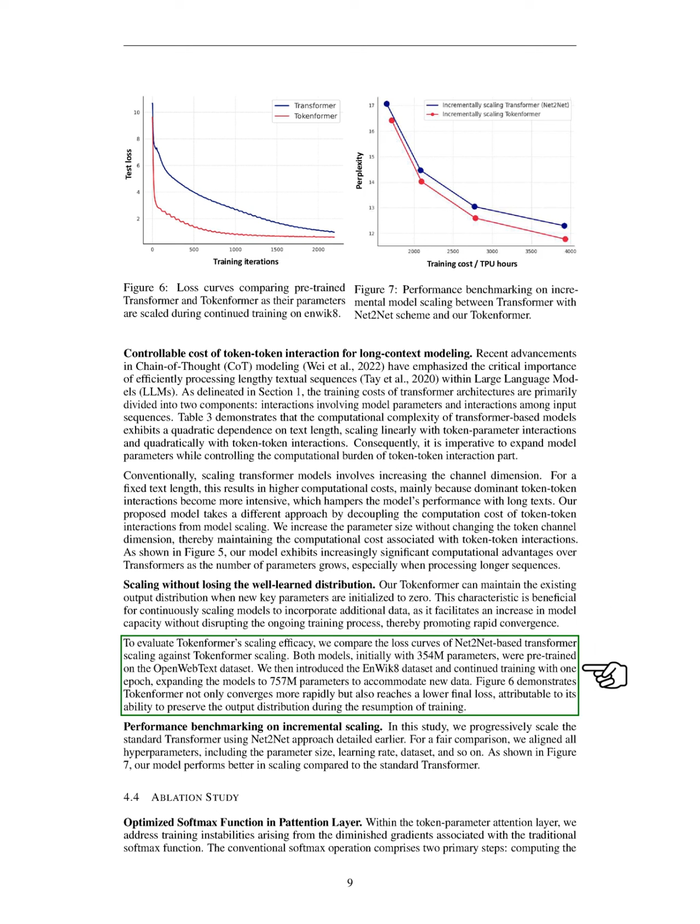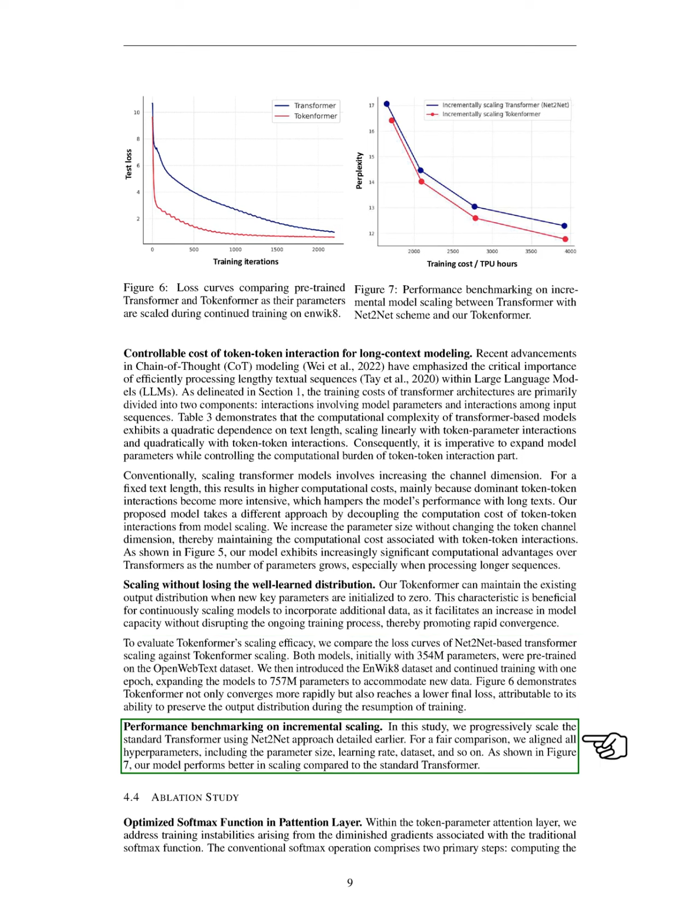We compare the loss curves of our Tokenformer scaling against the net-to-net-based transformer scaling, showing that Tokenformer converges more quickly and achieves a lower final loss. In our performance benchmarking, we progressively scale the standard transformer using the net-to-net approach, ensuring all hyperparameters are aligned for a fair comparison. Our results indicate that our model scales better than the standard transformer.